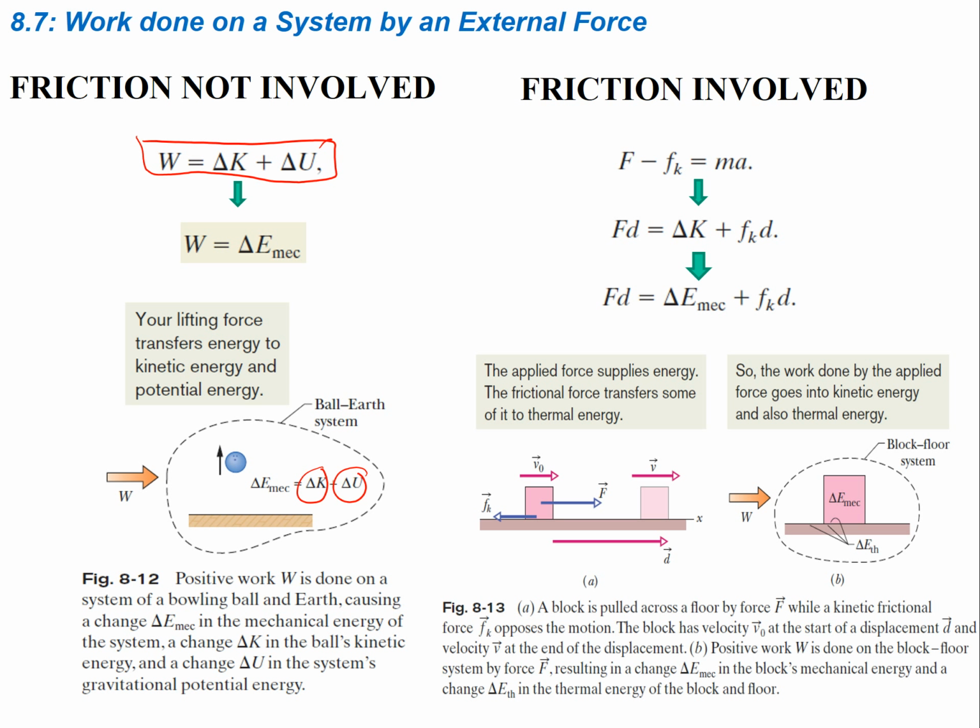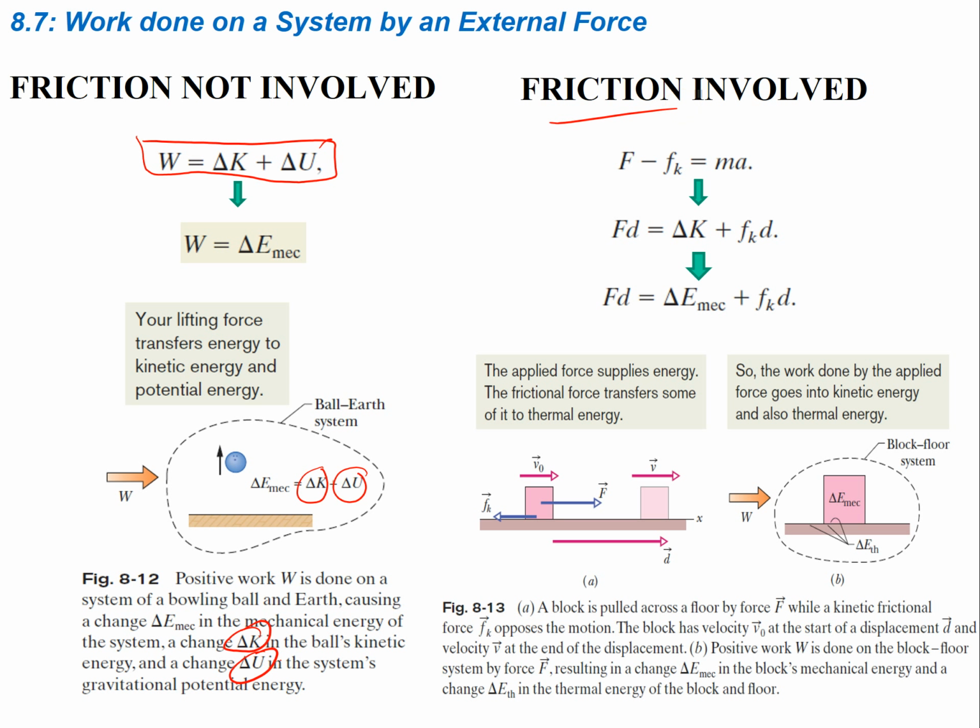Because if you apply a force that is the same as the weight of the object, you're just going to be lifting it up at a constant speed. So that's not necessarily going to give it any additional kinetic energy. Of course, maybe that little bit just to get it going at some speed. So if you read the caption down here, it says, the positive work is done on a system of a bowling ball and the earth, causing a change in mechanical energy. The change in kinetic energy is given by delta K, and the change in potential energy is given by delta U.